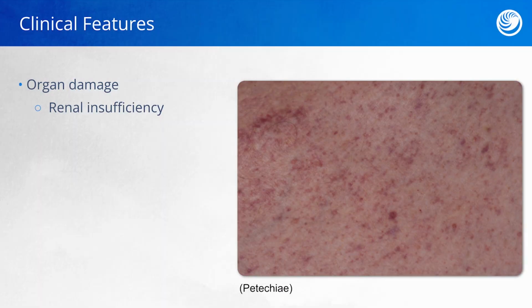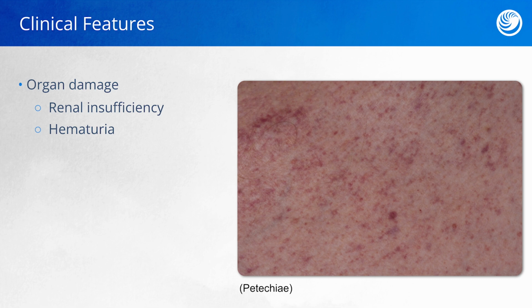Before we ever see external manifestations of DIC, there are going to be internal manifestations. Remember that clotting factors are being used up rapidly, and microthrombi are going to be forming in the vessels. These microthrombi are going to obstruct blood flow to places like the kidneys. Clients may have a decreased urine output or an increased BUN and creatinine as an early sign of DIC. They may also have blood in the urine as clotting factors dissipate.